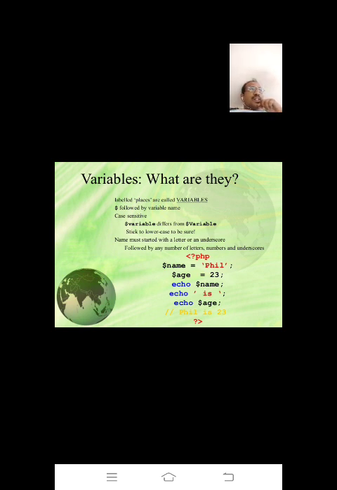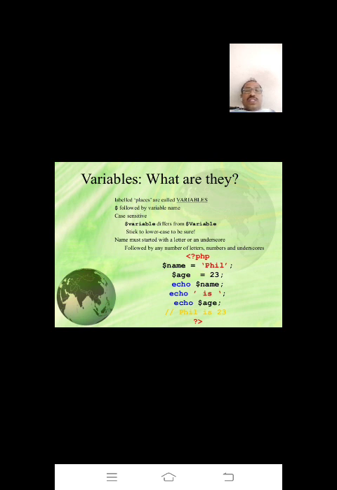But for a literal, if the value in that variable is a string, then you can include single quotes or double quotes. Other than that, it's not compulsory to write quotes. So here we have an example.